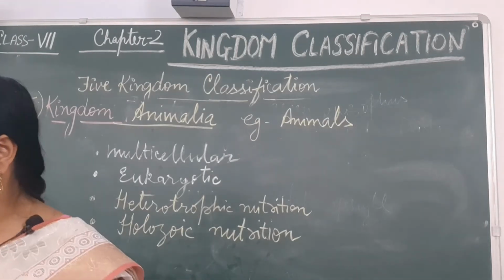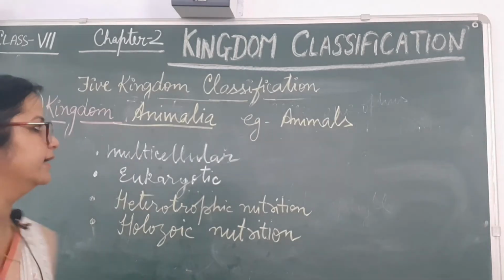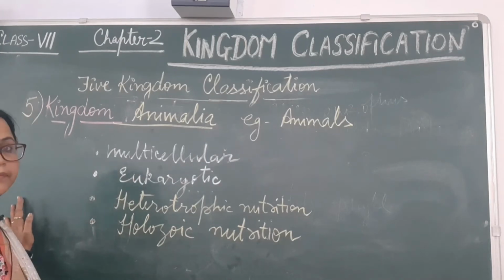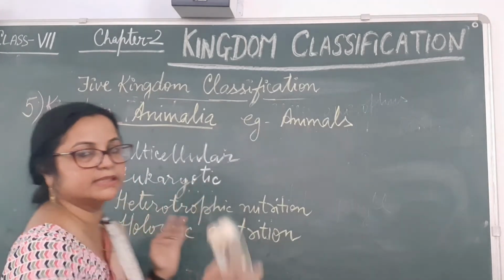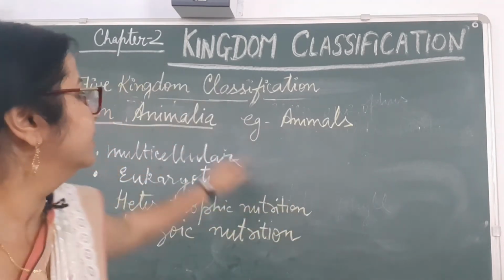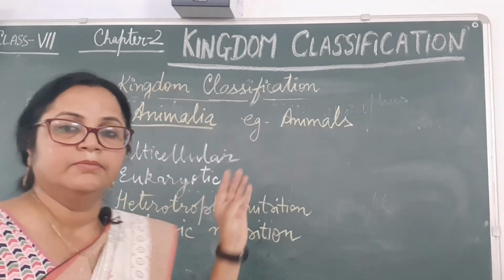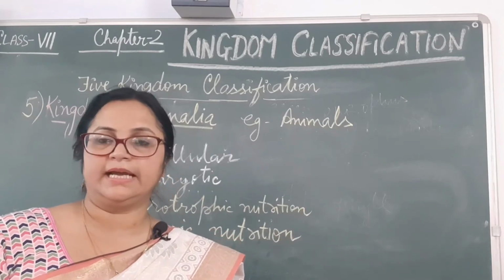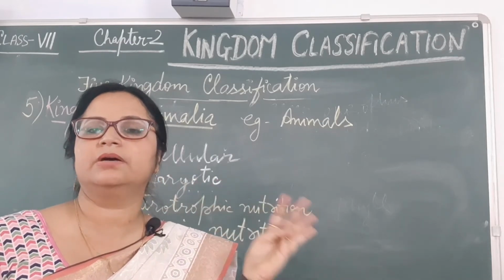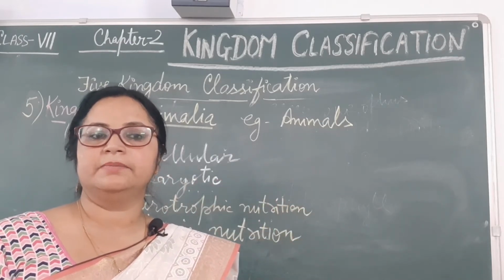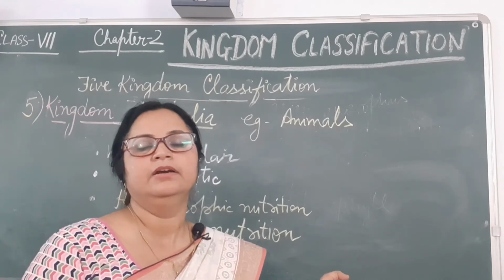Now, this kingdom Animalia, the vast kingdom, the largest kingdom among all other 5 kingdoms. Kingdom Monera includes few organisms, bacteria. Kingdom Protista also includes few organisms, amoeba, paramecium, euglena and few more.